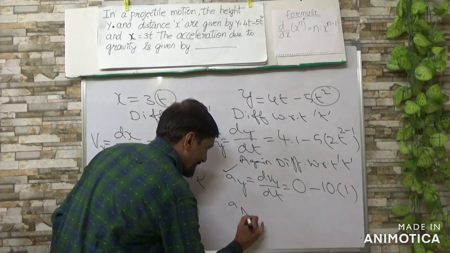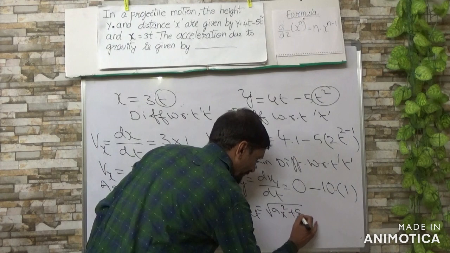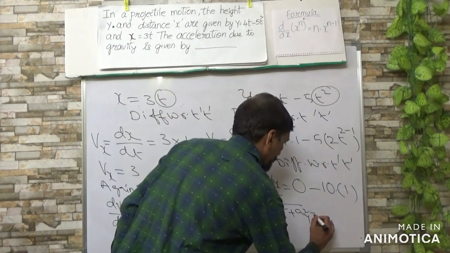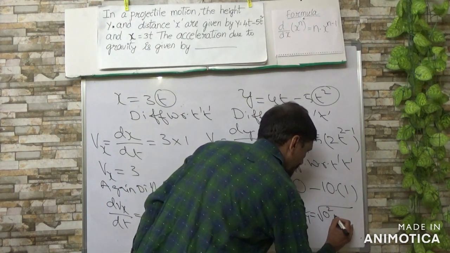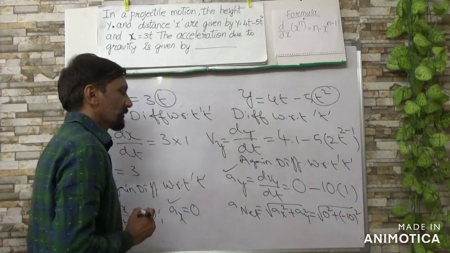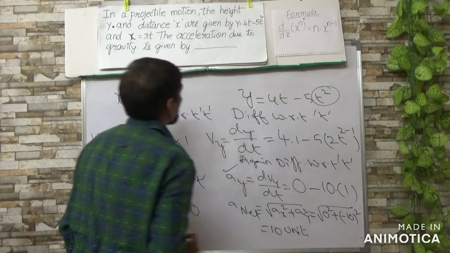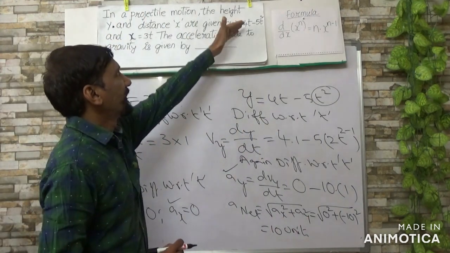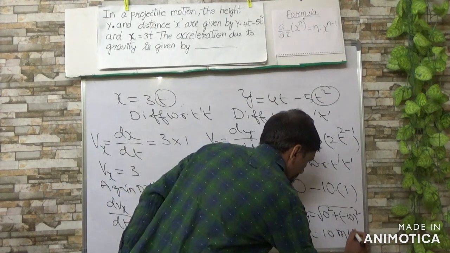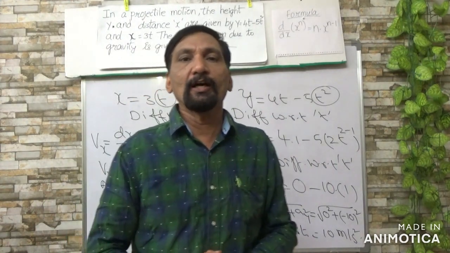Therefore the net acceleration is root over ax square plus ay square. ax you already know is 0, plus ay minus 10 whole square. So you get 10 units. Suppose these are given in meters, then this will be 10 meter per second square. In this way we can easily solve the problem.